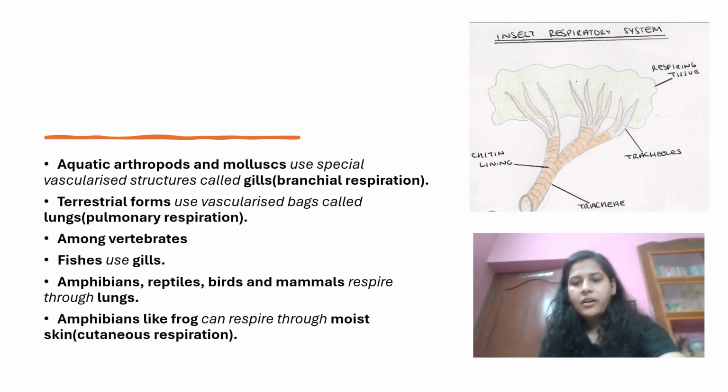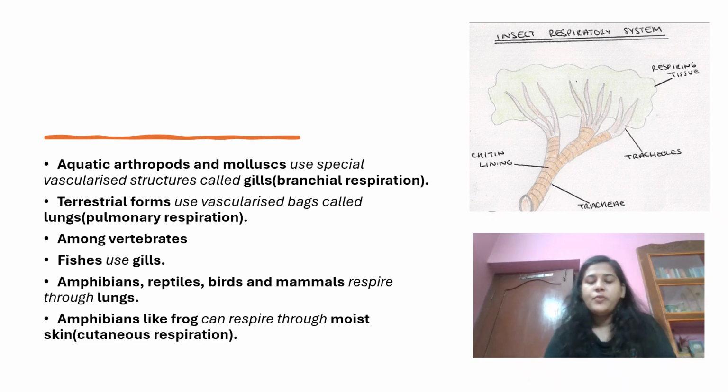Okay, so here a diagram has been provided to make you understand about the tracheal tube respiration in case of insects. As you can see, the smaller circular part which is seen at the starting end, that is the spiracle, through which the gaseous exchange takes place. Again, this diagram is not a part of NCERT, so you don't have to remember it. It's just for your understanding.